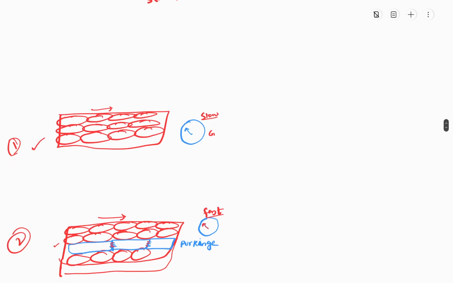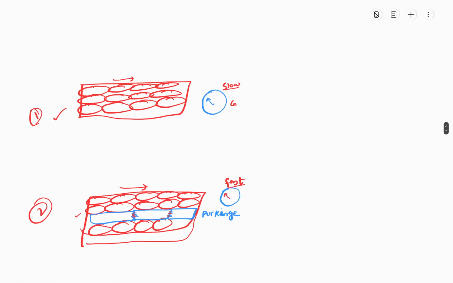Okay, let's consider another case. Consider the first and second tissue. The first one is not a good conductor of electric current, and in the second one we have specialized tissue like these blue ones. These are specialized Purkinje cells. They are good in conduction. They are elongated, so they show a small amount of resistance, and they have more gap junctions. So the ions will move along them in a more easy manner.